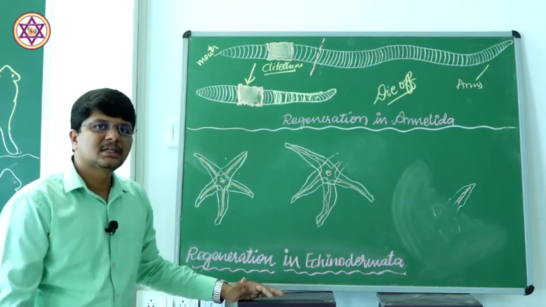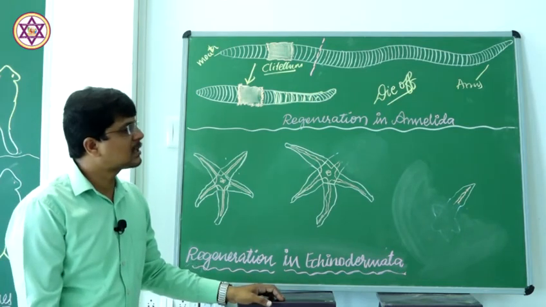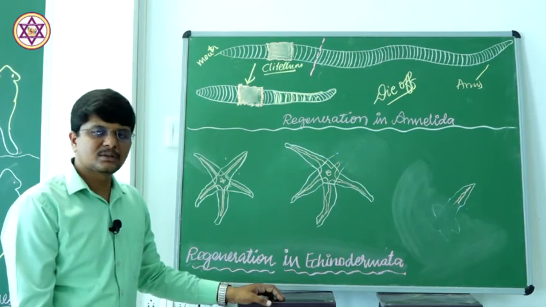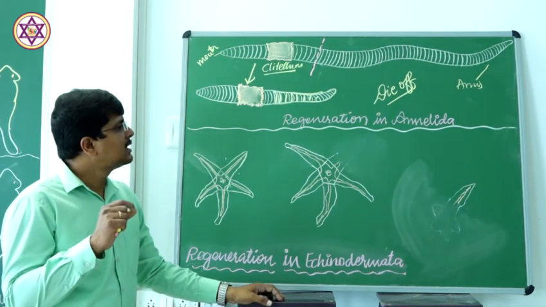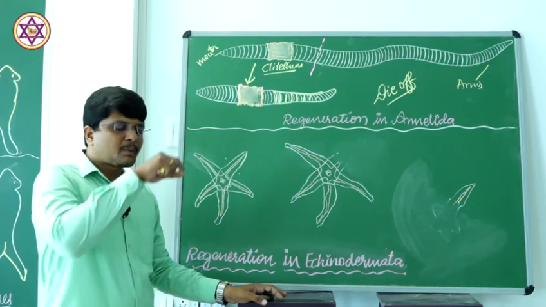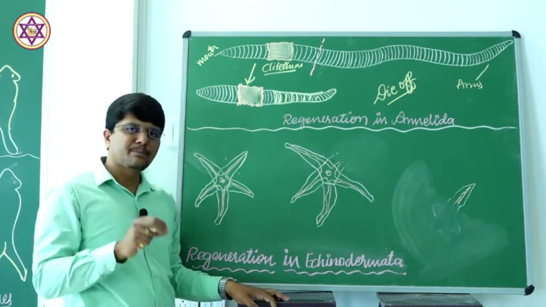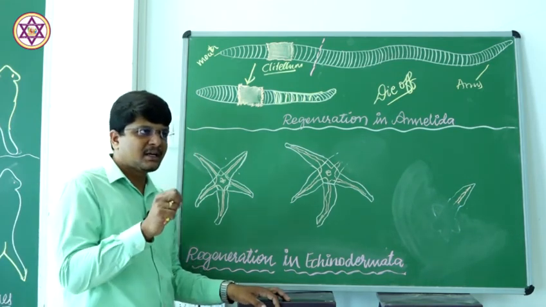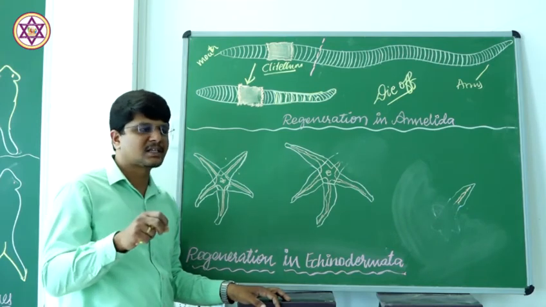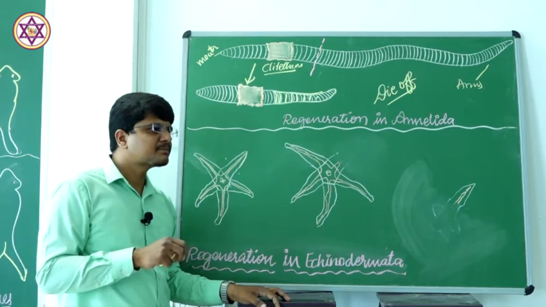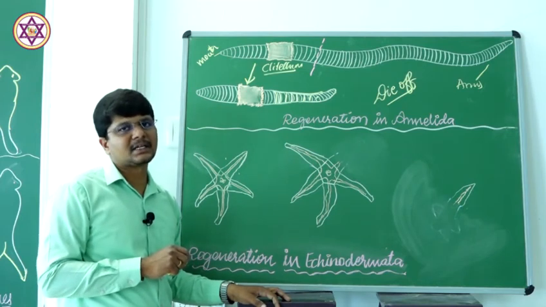Another thing: in the case of arthropods, there are also regeneration capabilities. For example, the spider can amputate or detach its walking legs for the sake of escaping from predators.